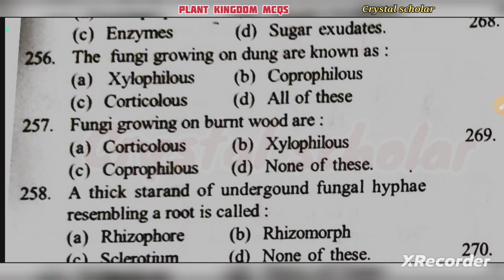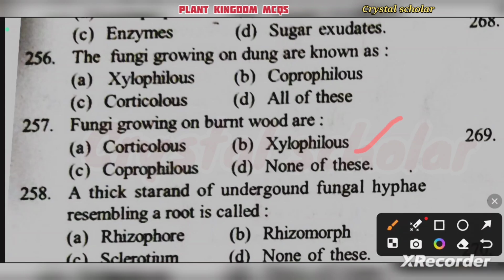The next, fungi growing on burnt wood. Fungi growing on burnt wood are Corticolus, Xylophilus, Coprophilus, none of this. Again, same type of options are there. Fungi growing on burnt wood are known as Xylophilus, and fungi growing on dung are known as Coprophilus.